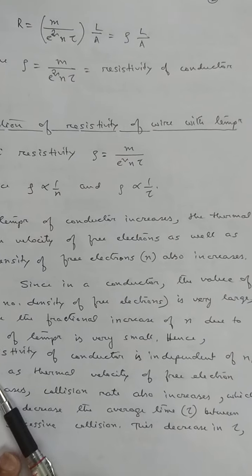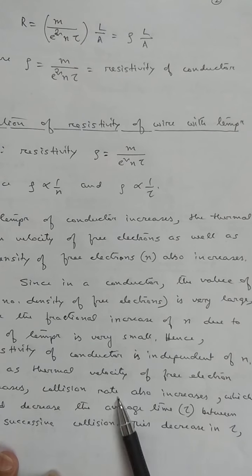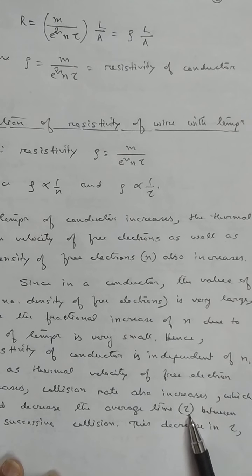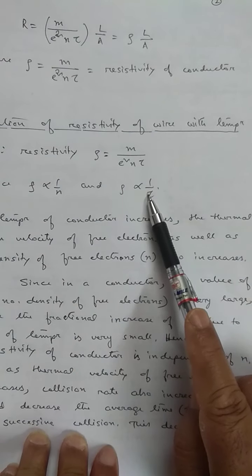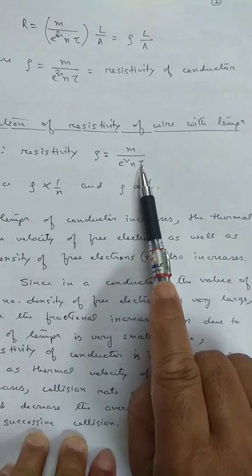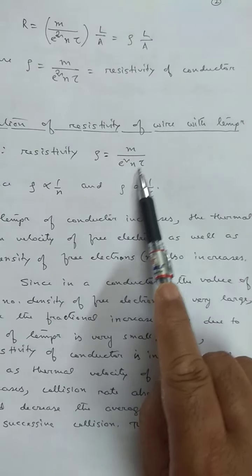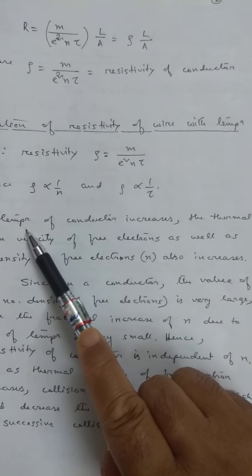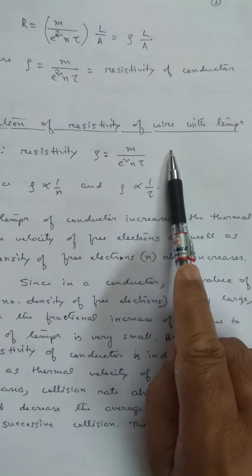Right? Here it is written, but as thermal velocity of free electron increases, collision rate also increases, which would decrease the average relaxation time between two successive collisions. So if relaxation time decreases, resistivity of the conductor increases. This happens when the temperature of the conductor increases. So as a result, resistivity of conductor increases with rise of temperature.